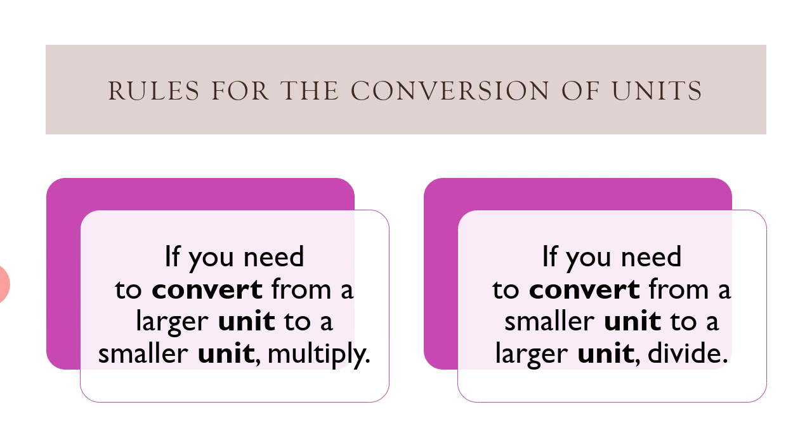For example, let's suppose: how many grams are in 5 kilograms? Gram is the smaller unit and kilogram is the bigger unit. We are given the kilograms, that means we have the bigger unit and we have to find out the smaller value. So what will we do? Since 1000 grams equals 1 kilogram, going from bigger to smaller we will multiply. So we will multiply 1000 by 5, which makes it 5000 grams.